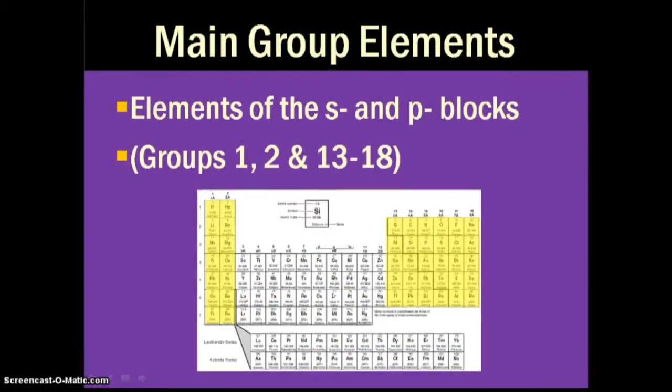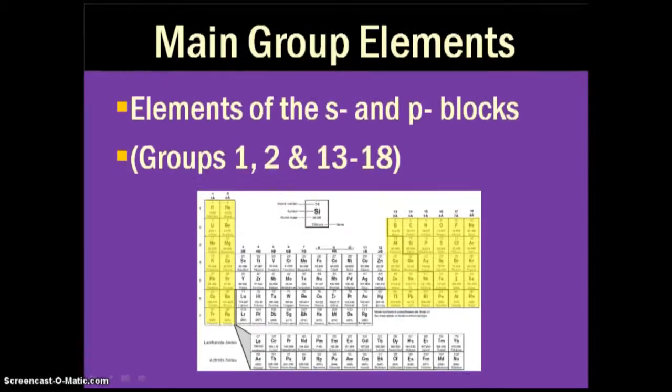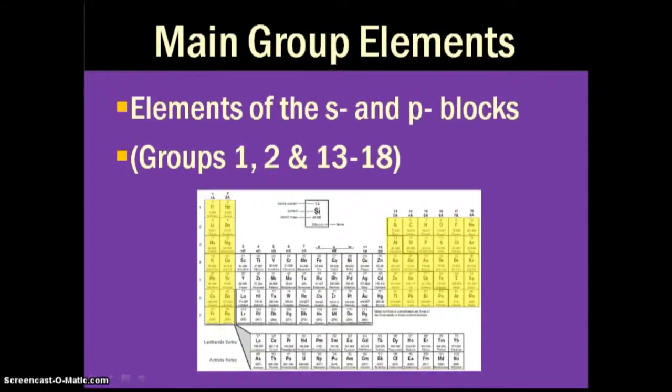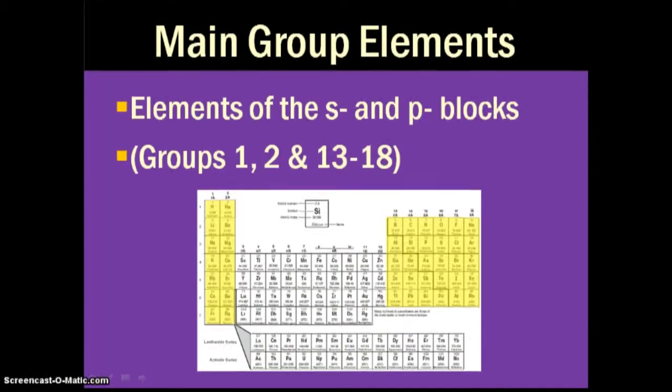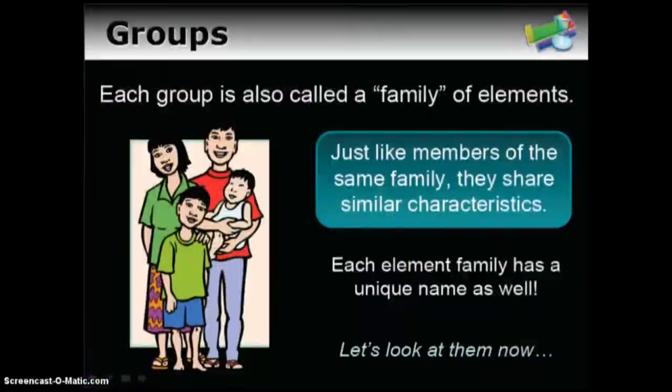So let's take a look at the main group elements. These are elements of the S and the P block. So anytime we talk about main group, we're referring to these tallest columns, these tallest groups in the periodic table. Groups 1 and 2, and then groups 13 through 18.